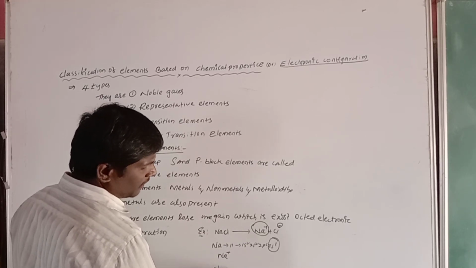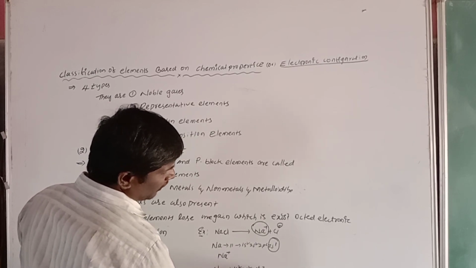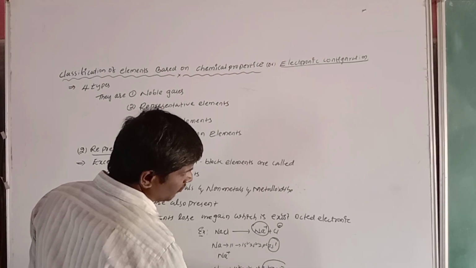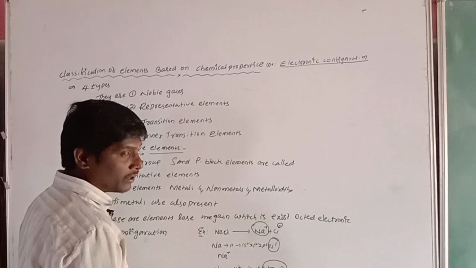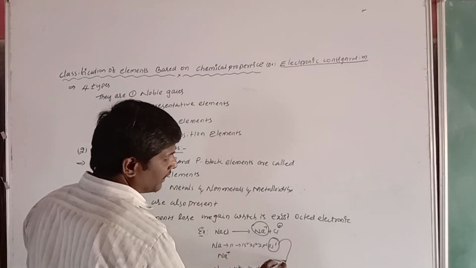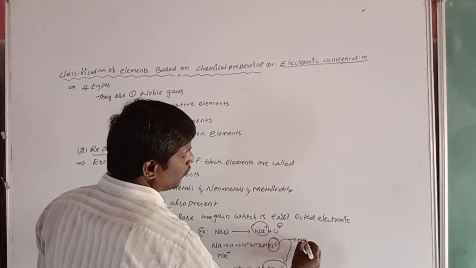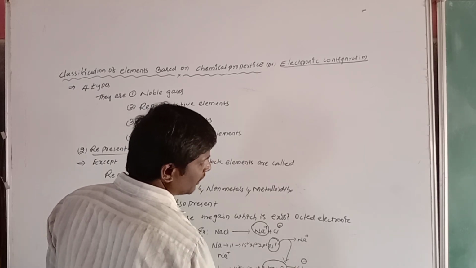Chlorine's atomic number is 17: 1s2, 2s2, 2p6, 3s2, 3p5. Here, observe that chlorine wants one electron to reach the octet electronic configuration. When sodium loses one electron, chlorine gains that one electron. By losing an electron, sodium forms a positive charge, and chlorine, which gains the one electron, forms a negative charge.